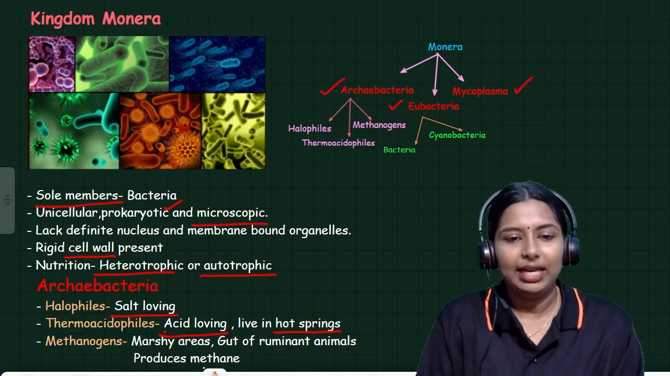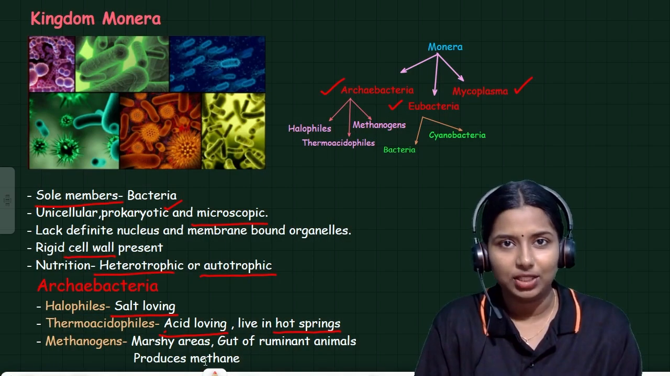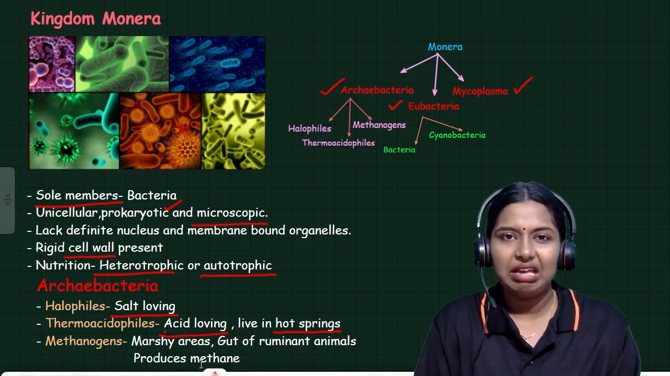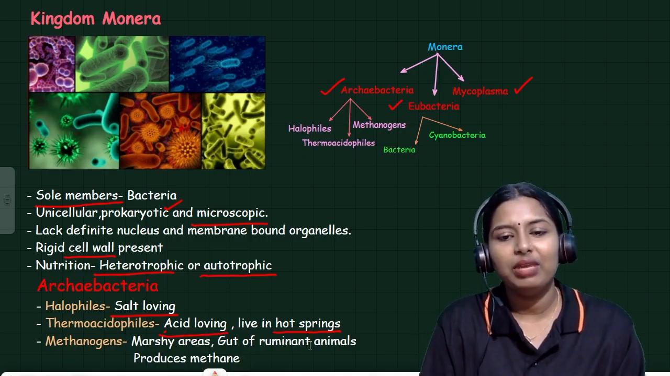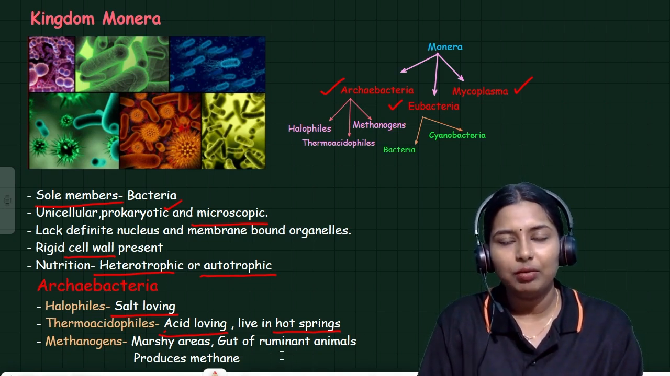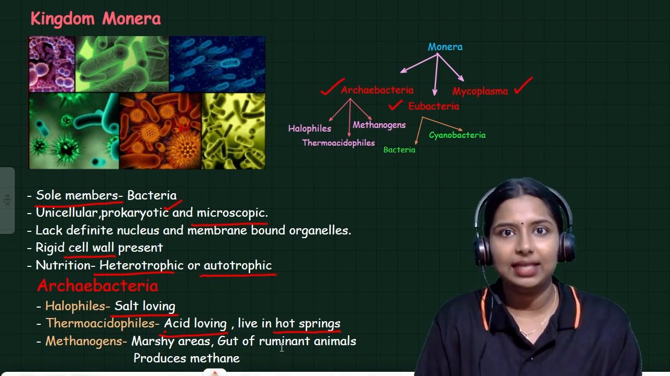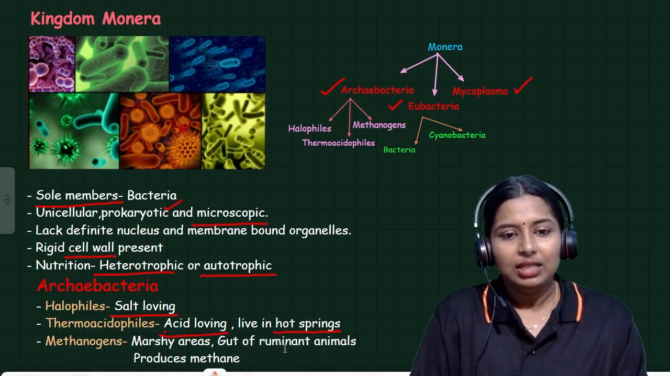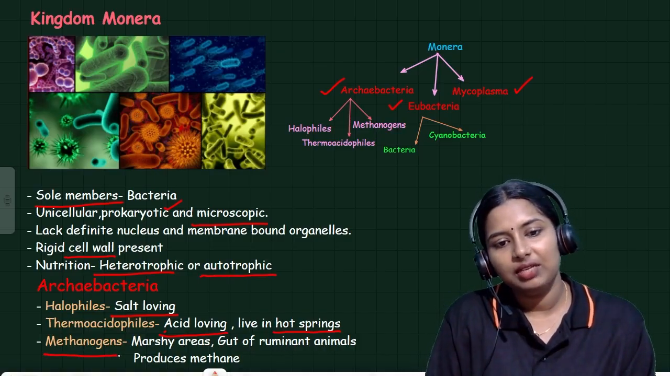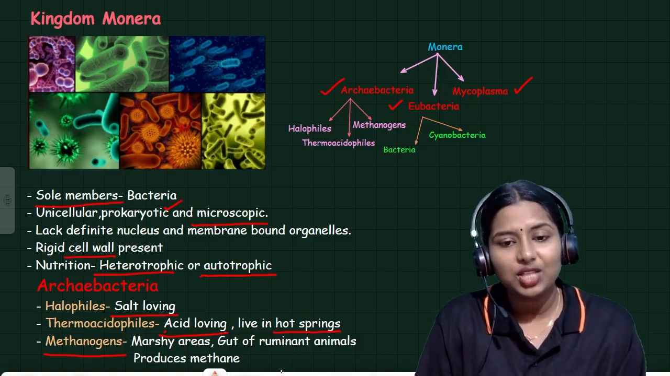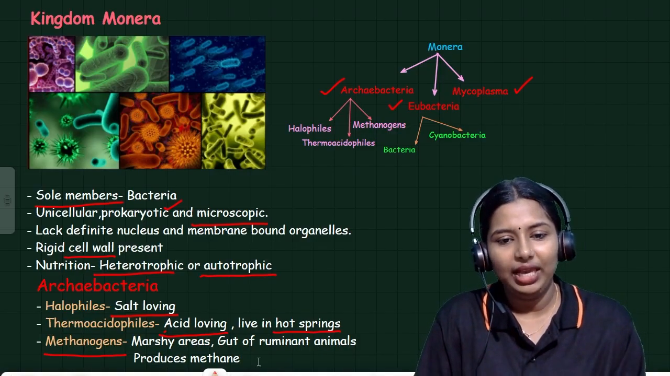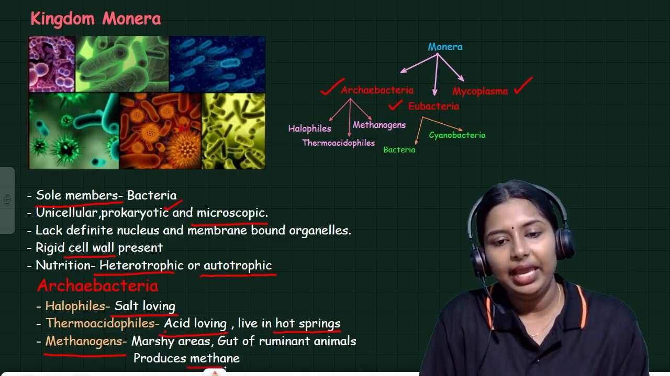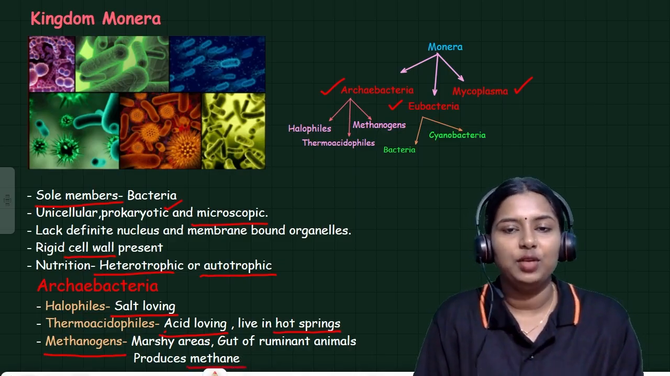And one more category is methanogen. It is present in marshy areas, dump areas or the ruminant animals' gut. What are ruminant animals? The grass-eating animals like cow and buffalo are ruminant animals. So this methanogen bacteria is present in marshy areas and ruminant animals' gut. And why is it called methanogen? Because it produces methane.